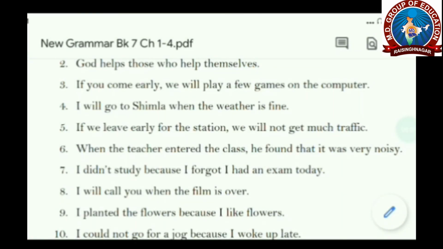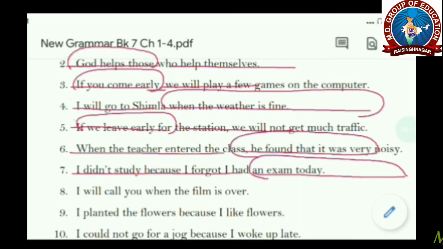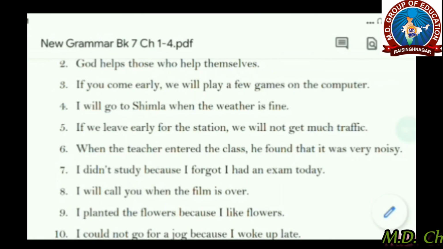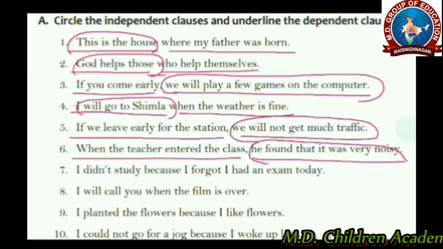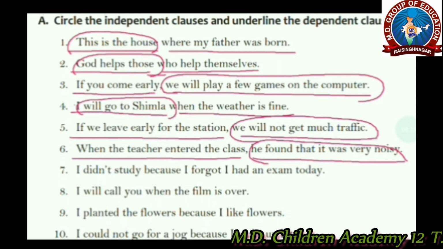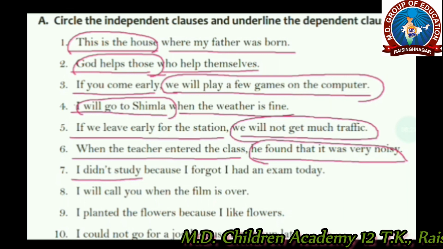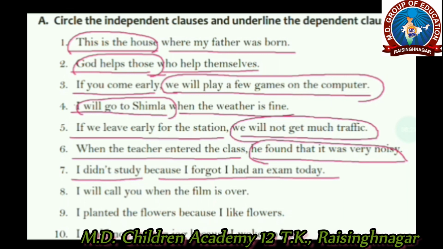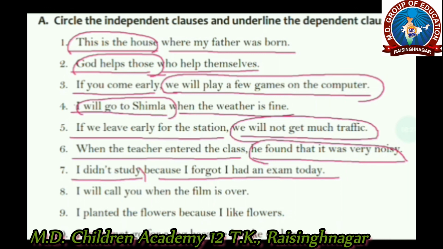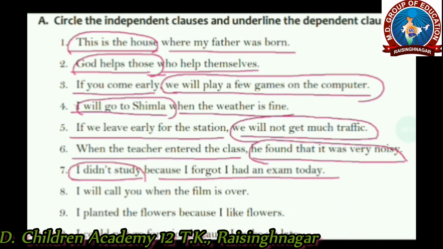Next is I didn't study because I forgot I had an exam today. So let's find out the clauses. I didn't study, and the next clause is because I forgot I had an exam today. And the independent one is I didn't study.